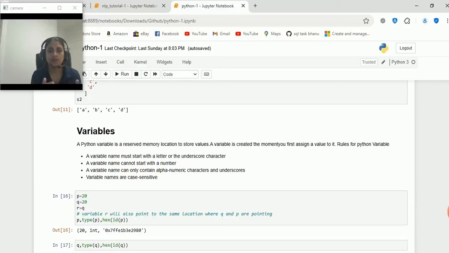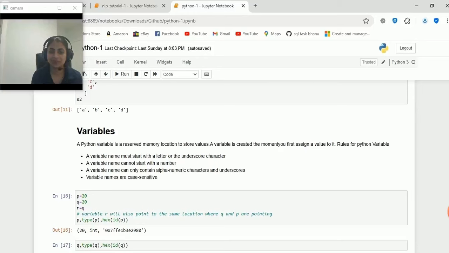It must start with a letter or underscore. It cannot start with a number. It can contain alphanumeric characters and underscore. It is case sensitive. So these are the rules when we create a variable. We should keep these four rules in mind. First, it should start with a letter or underscore. It cannot start with a number. It can contain only alphanumeric characters and underscores, and it is case sensitive.